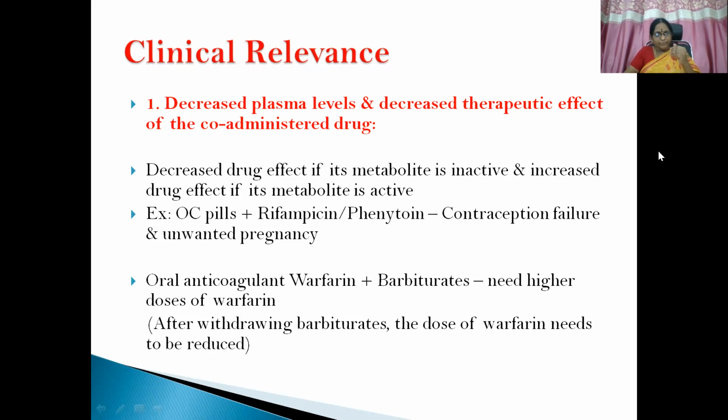If you pick up the OC pills for her contraception, there is a possibility of enzyme induction, because either of these molecules will act as an enzyme inducer. It will enhance the metabolism of OC pills, giving rise to contraception failure, and it will result in unwanted pregnancy. So when you prescribe two or three molecules, you need to know the permutation and combination of what we are giving, and whether there is any possibility of enzyme induction or enzyme inhibition, so that we keep it in mind.